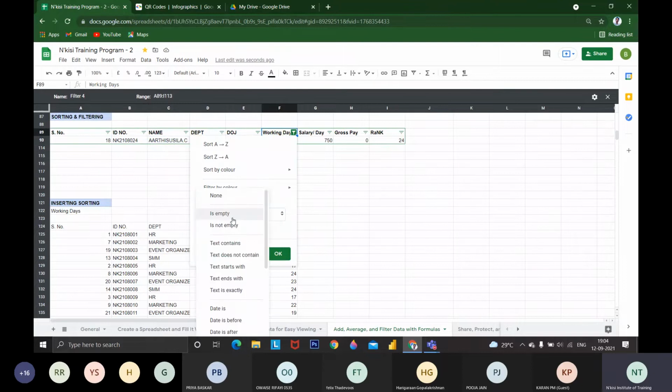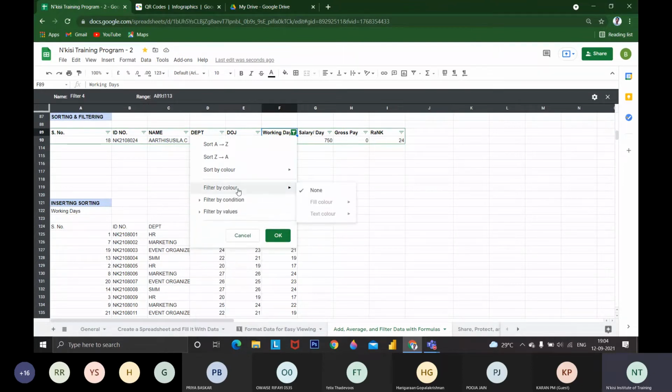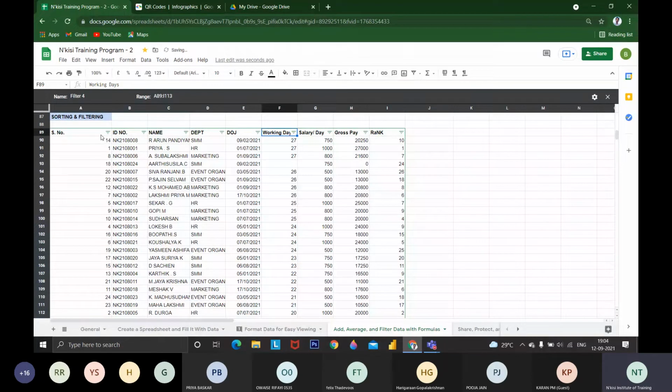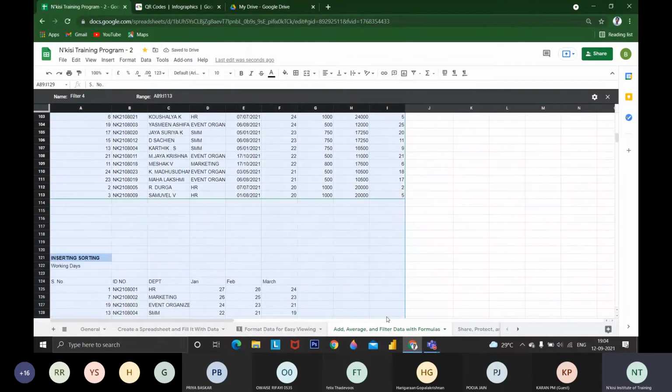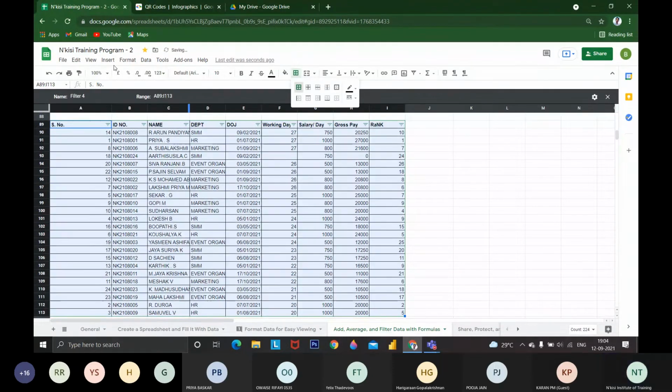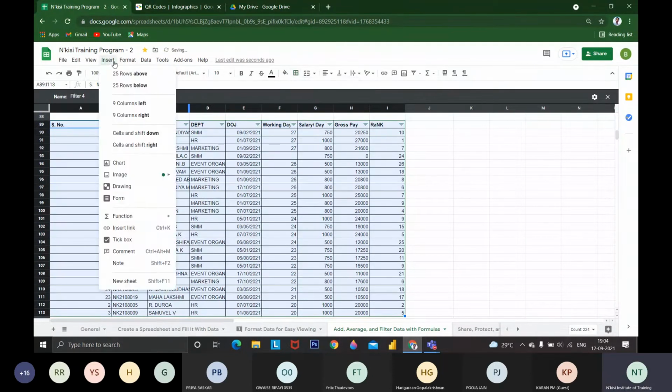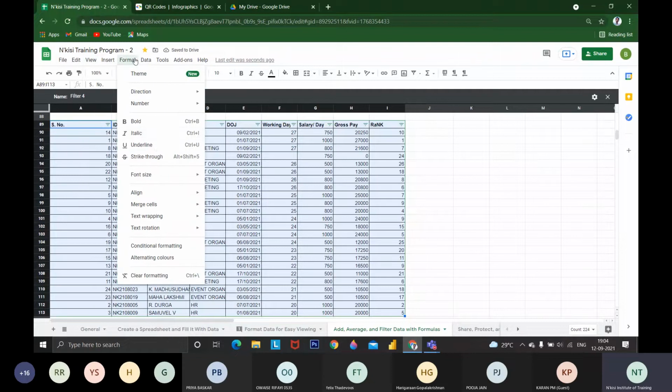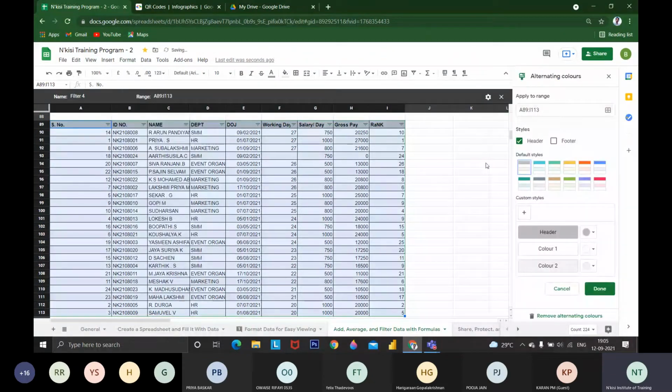Okay, I'm going to clear all the filters. Hope you are clear with filter by color. If I have colors in the sheet, I can filter by color. If I want to color this data, I can add borders. We can go to the format option and give alternating colors to make the sheet attractive.